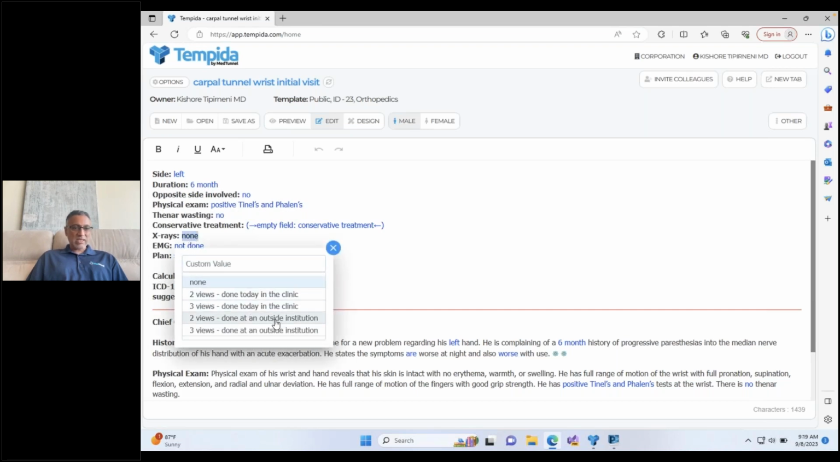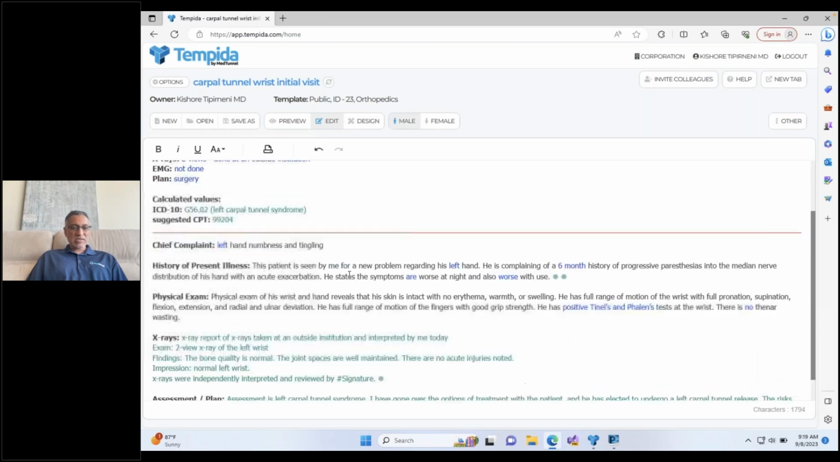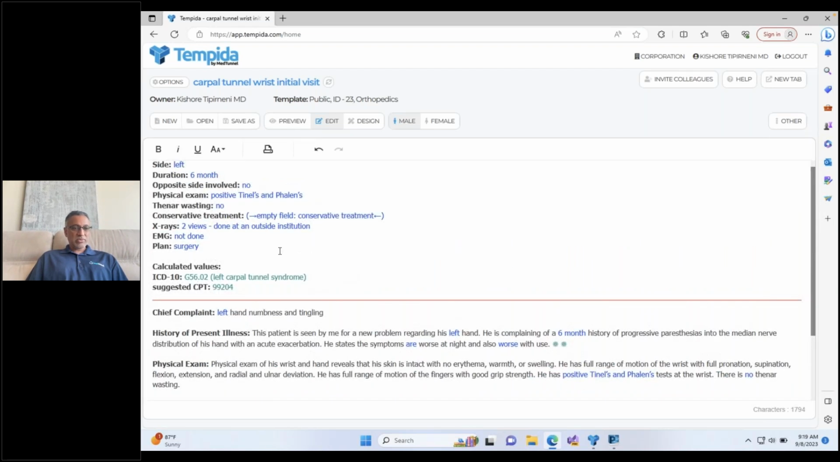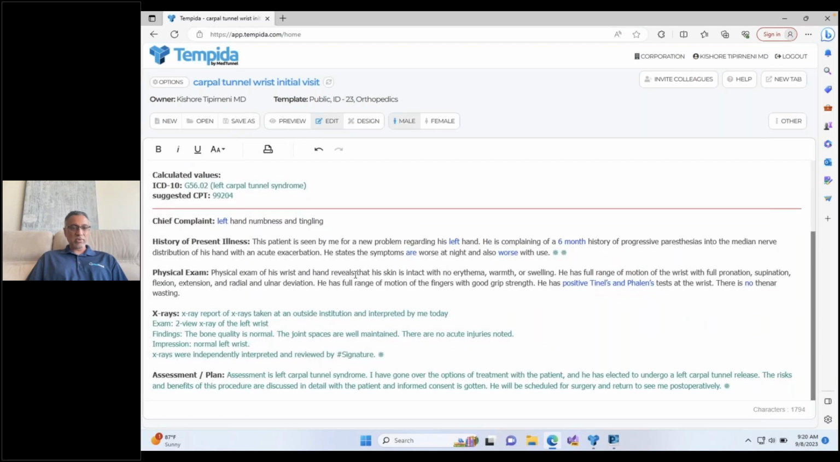I'll just select that. As I'm making these selections, Tempida's AI is automatically changing every part of the note that needs to change based off of those selections. For example, since I selected that they brought in x-rays for me to look at, it automatically put in the x-ray report for me.